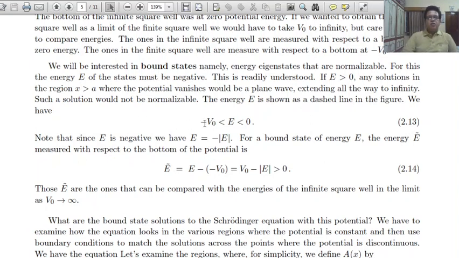The energy E is shown as a dashed line in the figure. We have minus V0 less than E less than 0. Note that since E is negative, E equals minus the magnitude of E. For a bound state of energy E, the energy measured with respect to the bottom of the potential is E plus V0, which equals V0 minus the magnitude of E, greater than 0.